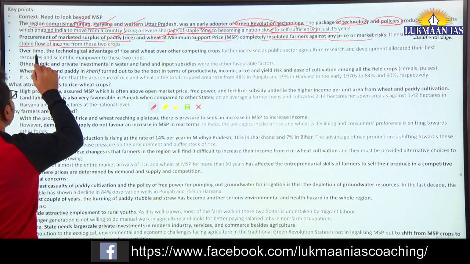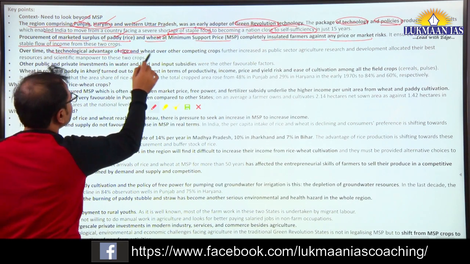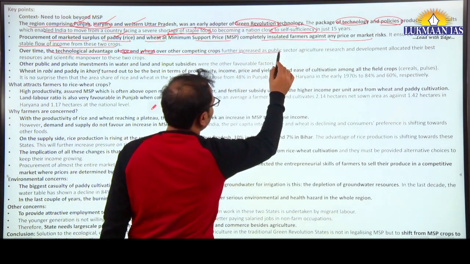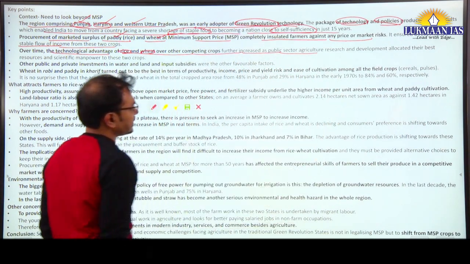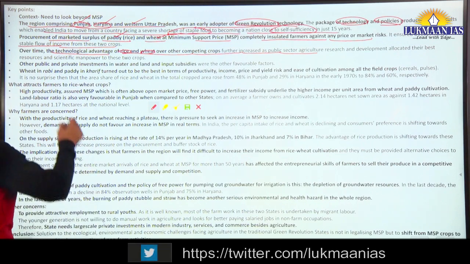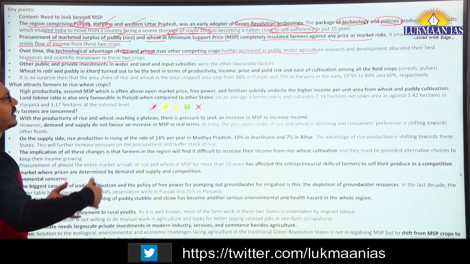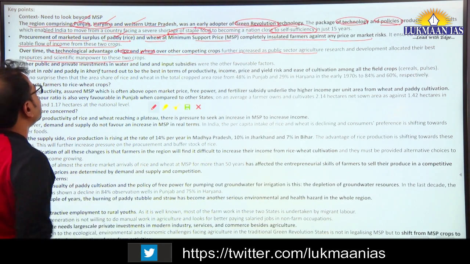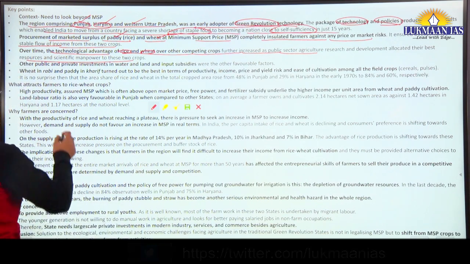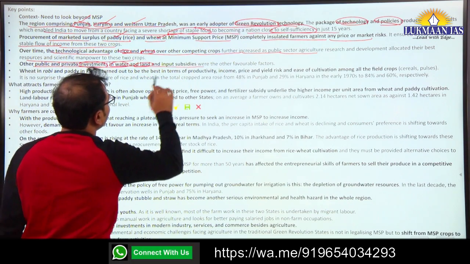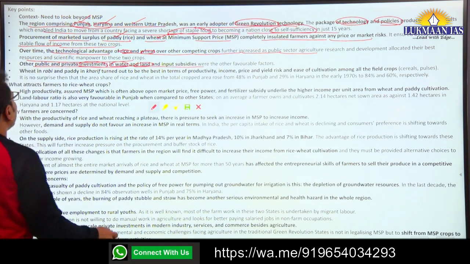Over time, the technological advantage of rice and wheat over other competing crops further increased as public sector agriculture research and development allocated their best resources and scientific manpower to these two crops. Okay, so further high yielding varieties and all this research were done in rice and wheat only. Other public and private investment in water and land and other input subsidies were provided, favorable factors.